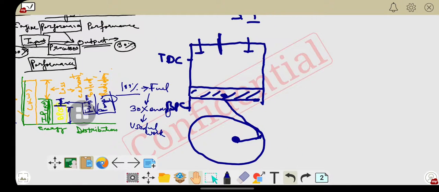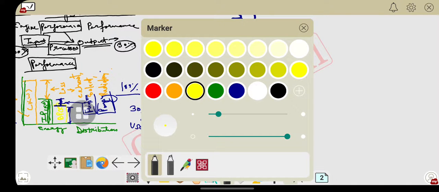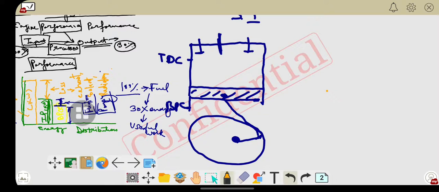Now what I want to tell you here: the very first stroke is the suction stroke. In the suction stroke, the position of the piston is somewhere here.